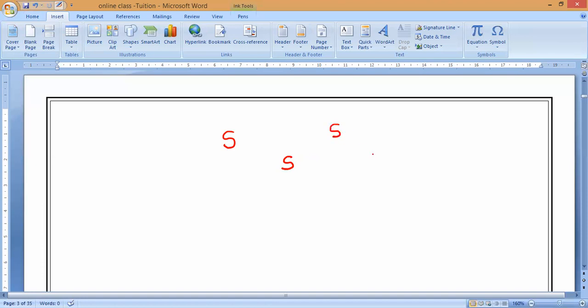Remember, 5 S's in total, up and down. Then keep 1 S exactly below this, and here 1 S, and here 1 S. Now we have to combine these, so take a different color. Each single bond indicates one line. How many lines, one or two? Single bond, one line, sir. So draw one line everywhere.